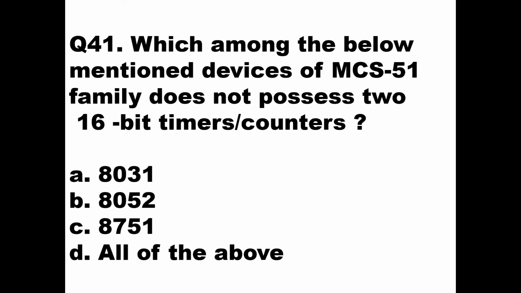So if the question is asking you for the family device which does not have two 16-bit timers or counters, that answer is 8052, because it has three 16-bit timers or counters. So here the answer will be 8052. The IC of the MCS 51 family that does not possess two 16-bit timers or counters is 8052, because it has three. Then we'll go to the next question.